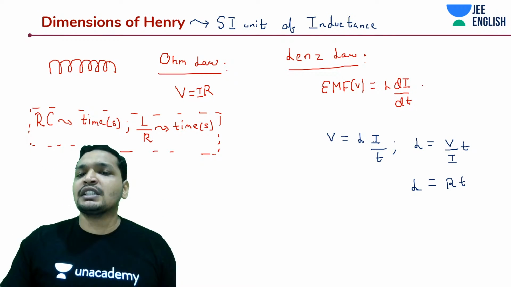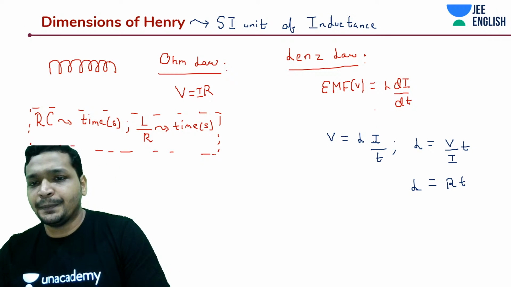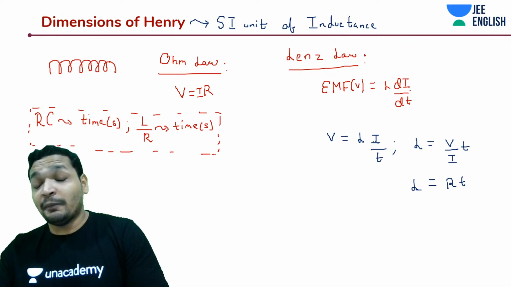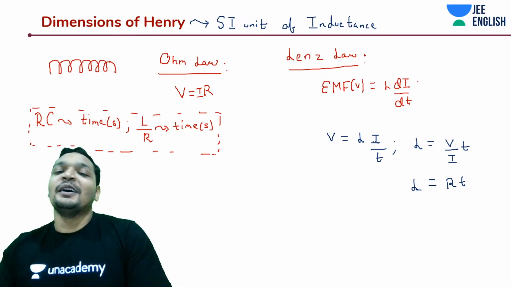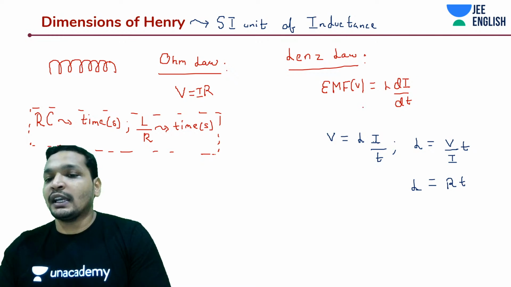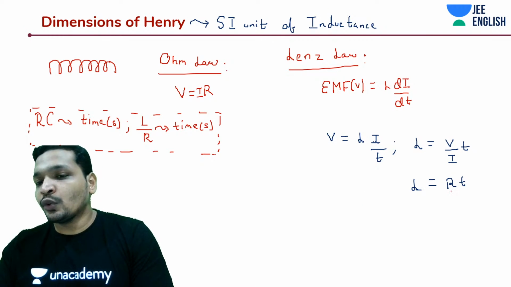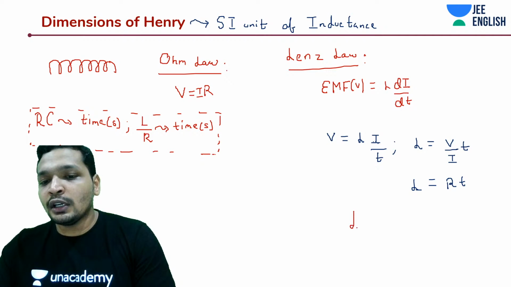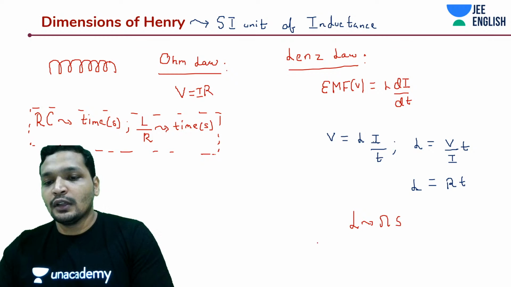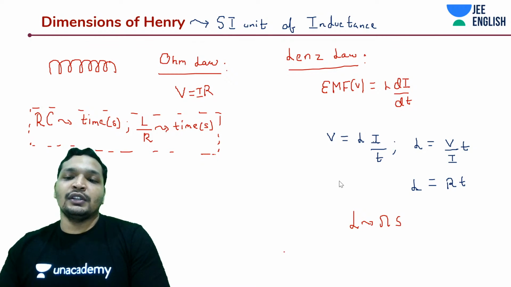Where this electric field is changing, it's producing a magnetic field. Okay, no, I is changing means a manifestation of a changing magnetic field, which is producing an electric field. So yes, you can do it that way as well. So it should be what? Ohms into seconds. So we need to derive for ohms actually.